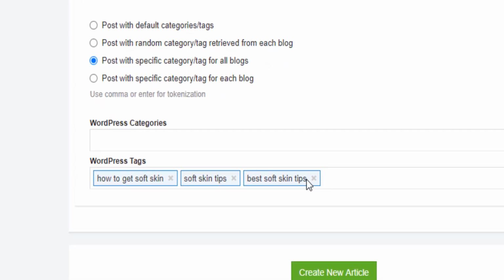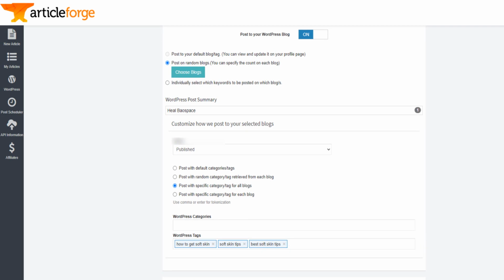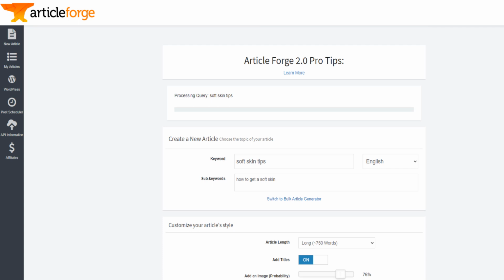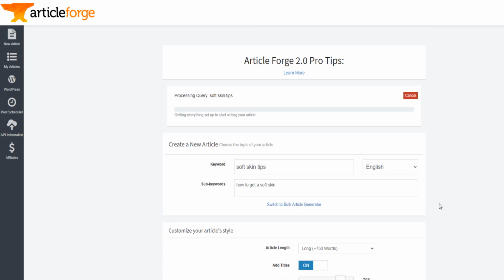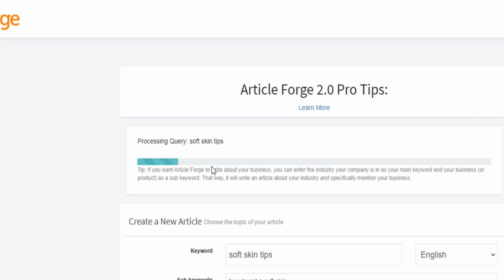The last thing you do is, boom, once you click on create new article, you will see how the magic happens. Let me just connect to that blog or website and you will see how the post will be published. It will start writing the blog post in about a minute, or 30 seconds really quickly, and you will see the quality of the article. I love this Article Forge, and I will recommend it.